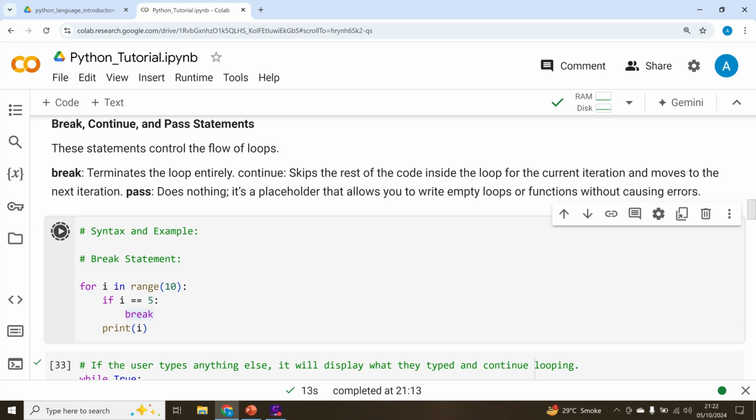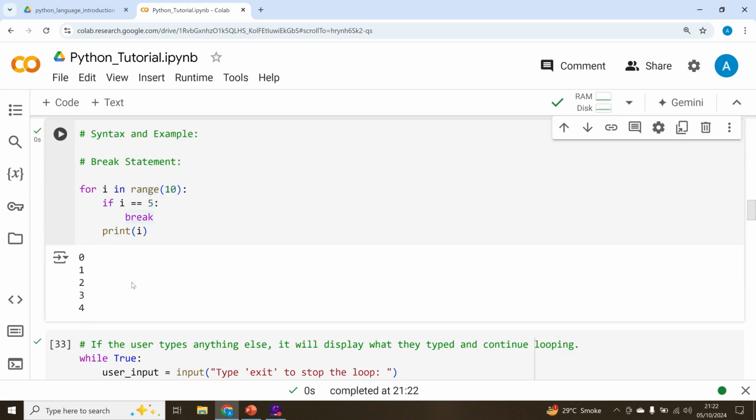If we run the cell now, we will see that it continued from 0 to 4. As soon as the value reached 5, it performed a break operation. Once the break operation is executed, the loop in which the break is executed will be interrupted. You can even see that it did not print 5, and we only have values printed up to 4.